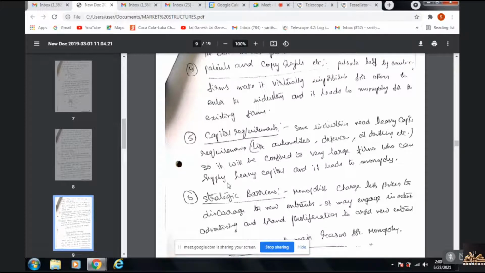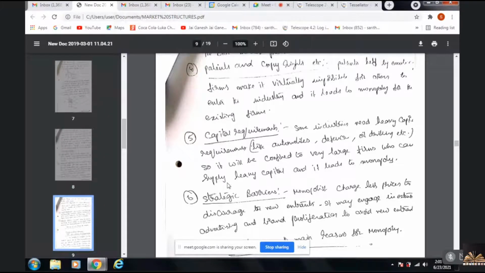Strategic barriers are the barriers which are applied where if a new entrant wants to enter into the market, to discourage him, what do they do? They suddenly reduce the prices. We say this is brand proliferation. Brand proliferation is nothing but strategies to avoid new entrants into the market, where if a new entrant enters, very low prices cannot be withstood by him, which would be demotivating and a loss for the new entrants, which prevents them from entering the market.